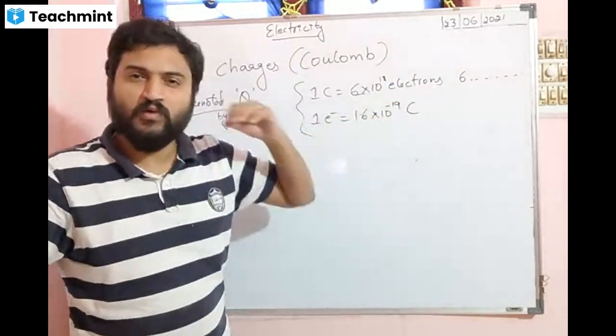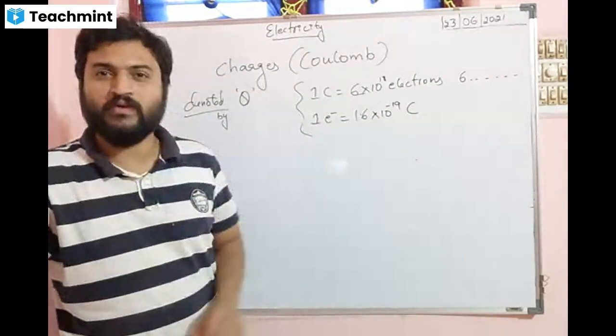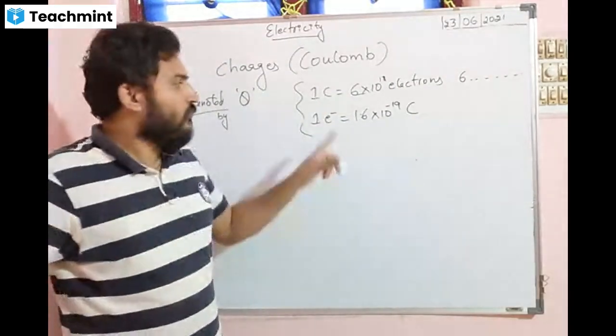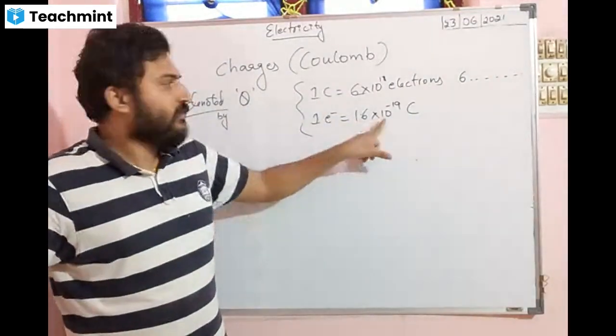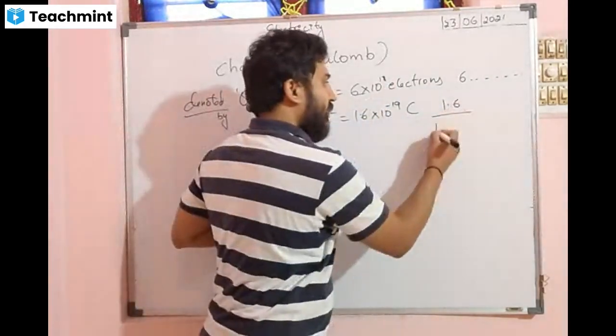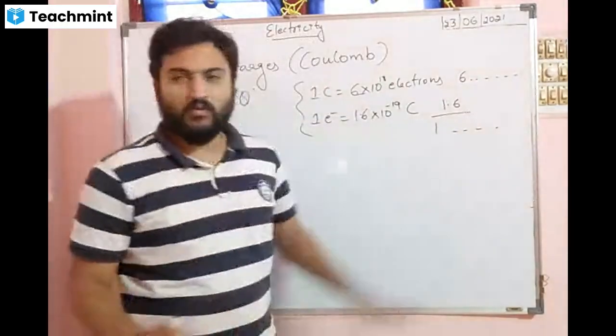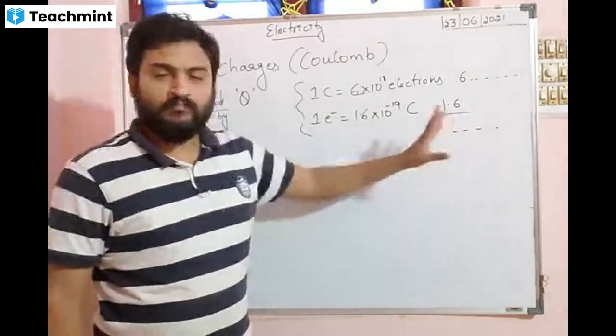So many electrons together make 1 coulomb of charge. And what is the charge of 1 electron? It is only 1.6 into 10 to the power minus 19. In the sense, it is 1.6 divided by 19 zeros. Tell me, the value is less or more? Less.